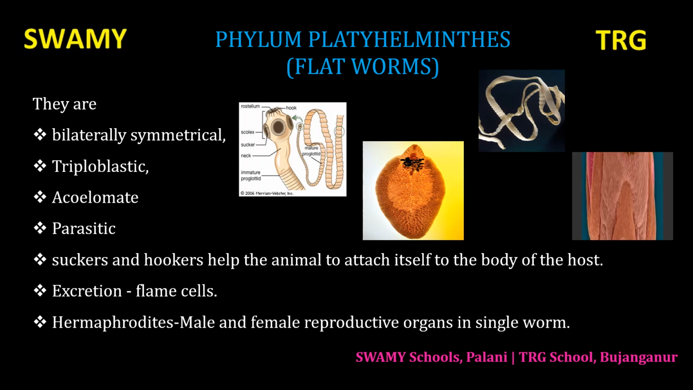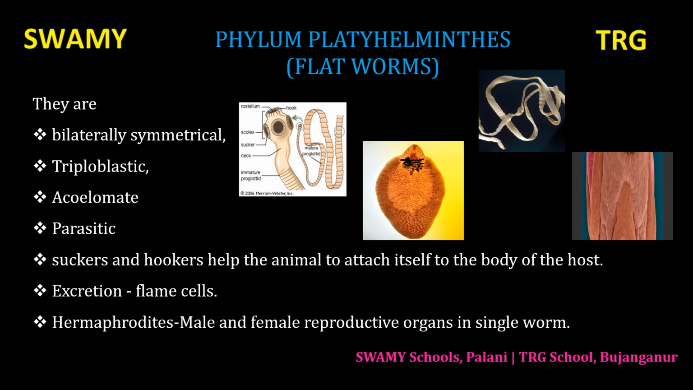Suckers and hooks help the animal to attach itself to the body of the host. Suckers help the animal to suck the blood from the host, and hooks help the animal to attach its body to the host. Excretion occurs by specialized cells called flame cells. Flame cells help the animal to excrete the waste products from the body.